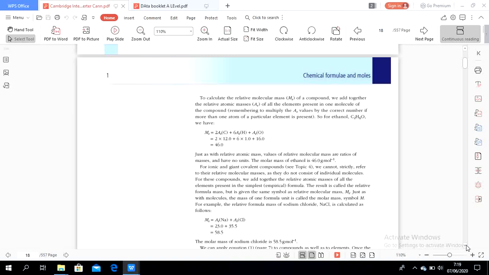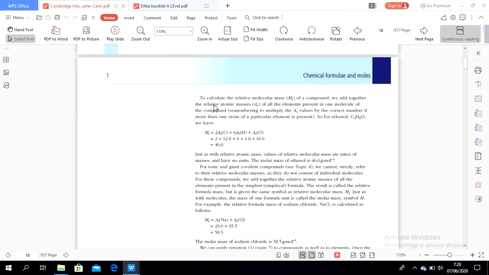Then formula mass. What is the difference between formula mass and molecular mass? Both of them refer to the same calculation, addition of atomic masses. The difference is that molecular mass is based on a molecule, and formula mass is based on a formula. A molecule comes from covalent bonding, while formula mass comes from ionic bonding.